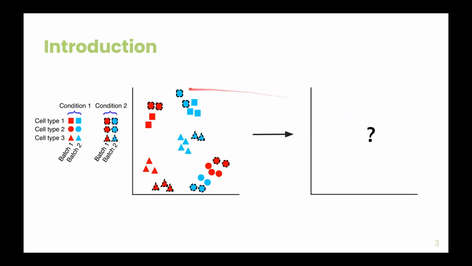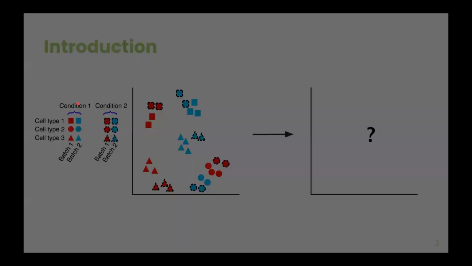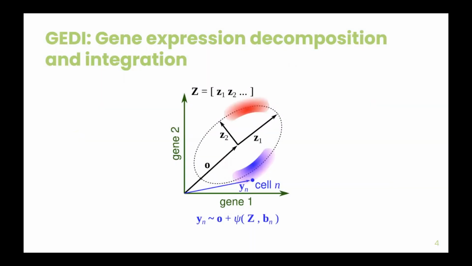However, more complex scenarios might arise. For example, we may have the same problem as before, but now with the additional consideration that we have two biological conditions of interest. Now, the problem is that we want again to remove unwanted sources of technical variation, while also learning something about the differences between our two biological conditions. In order to tackle this problem, we have developed GLBIO. GLBIO stands for Gene Expression, Decomposition, and Integration.